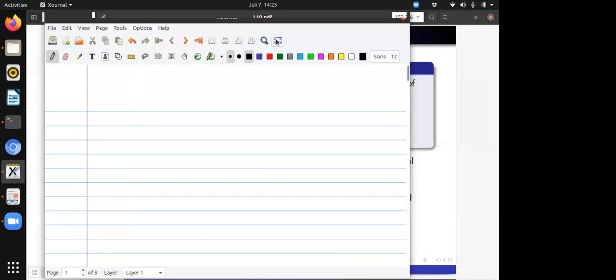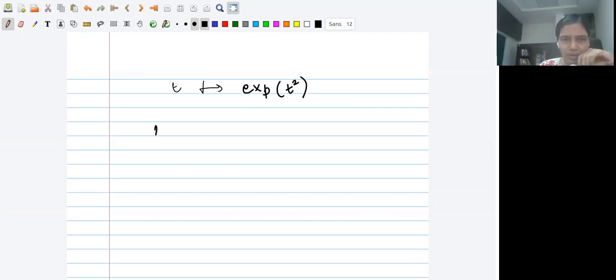So I am looking at this function, t going to e^(t^2). I claim that this function is not of exponential order. You can justify it by computing the following limit. I have e^(t^2) and I'm going to divide this by k times e^(at), for some fixed constants a and k.